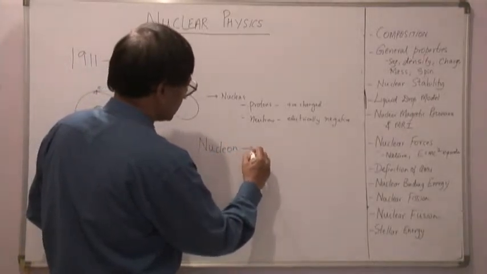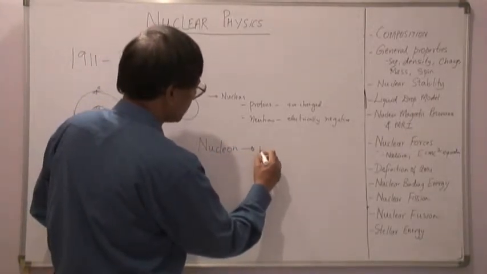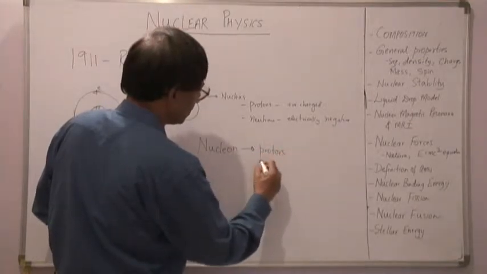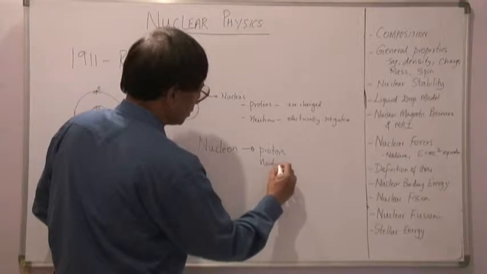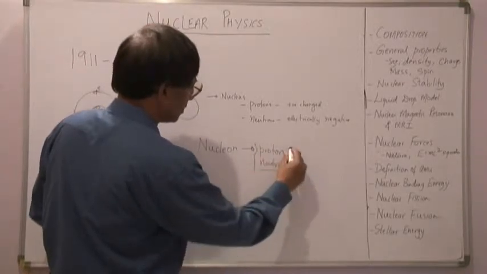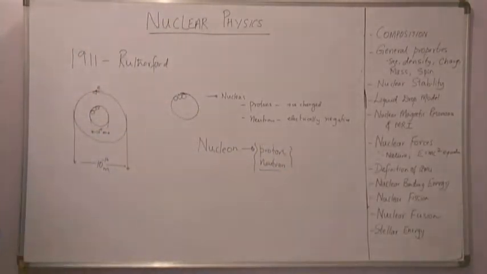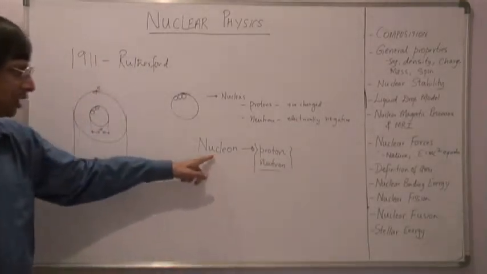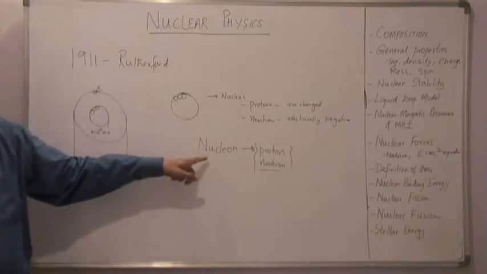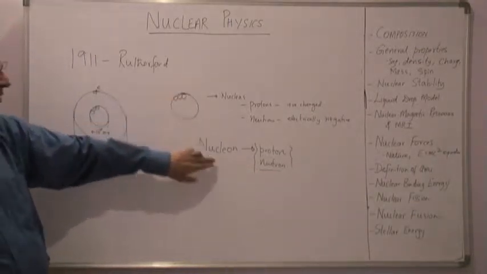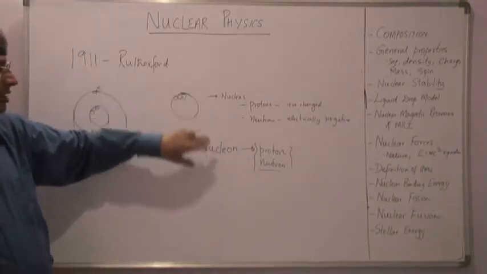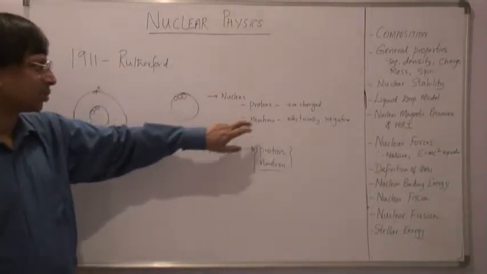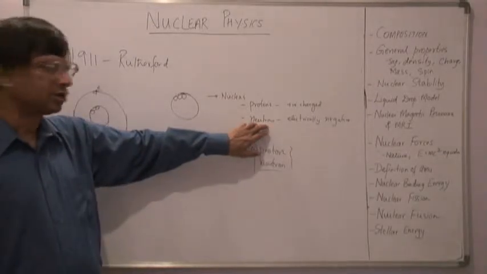A nucleon basically stands for either a proton or a neutron. So a proton is a nucleon, and likewise a neutron is a nucleon. So a nucleus consists of nucleons.